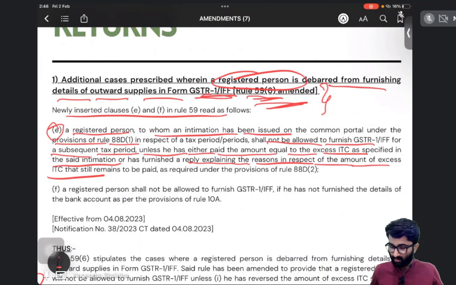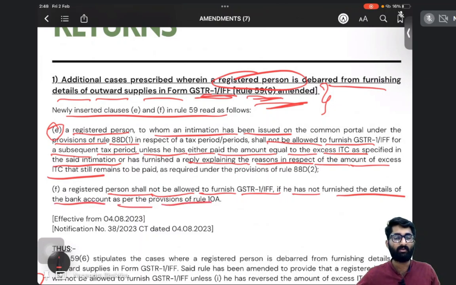A registered person shall not be allowed to furnish GSTR 1 if he has not furnished the details of bank account as per the provisions of rule 10A. Remember rule 10A? We discussed rule 10A in the registration chapter. If you don't mention your bank account, then automatic suspension will happen. Earlier the registration used to get cancelled, but in the last amendment in May we discussed that automatic suspension will happen. On that suspension, obviously in the next month you cannot file GSTR 1 and IFF.